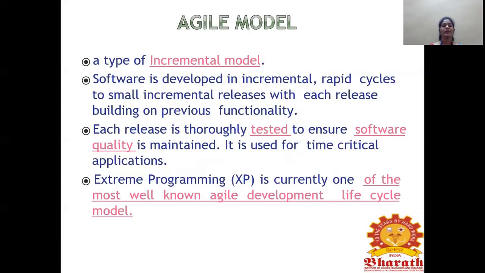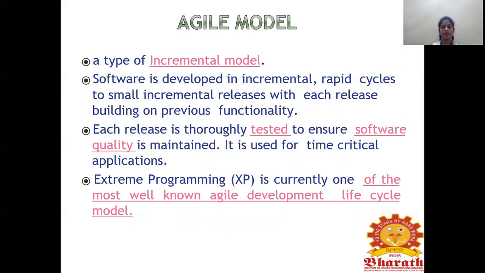And last is the agile model. This is also like an incremental model only. It is developed in rapid incremental cycles, with small increments. Each release gives us some previous functionality. Each release is thoroughly tested to ensure software quality is maintained. So each and every model will be thoroughly tested, and it mainly focuses on the quality of the software, whether it is maintained or not. It is used for time critical applications.